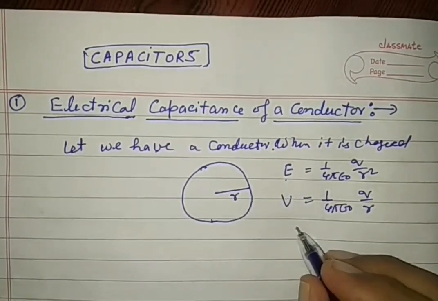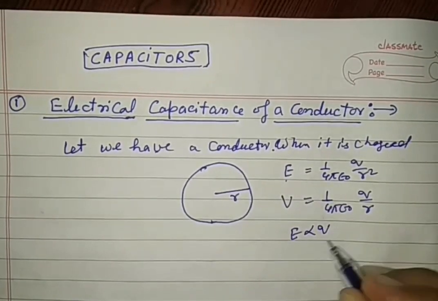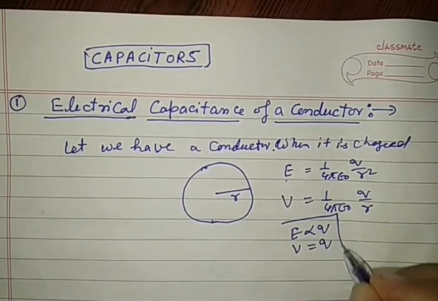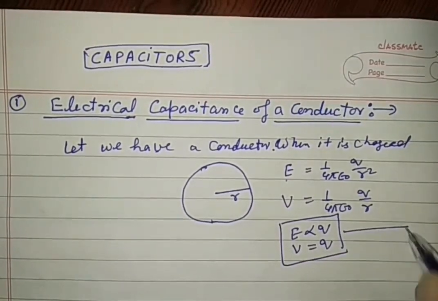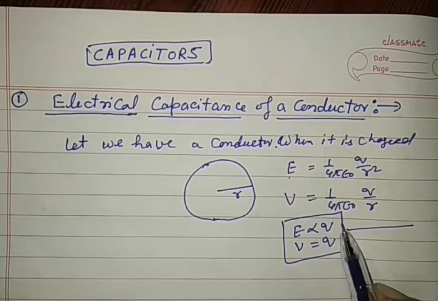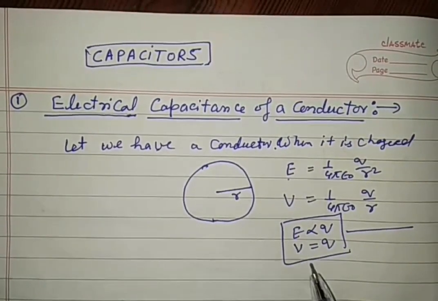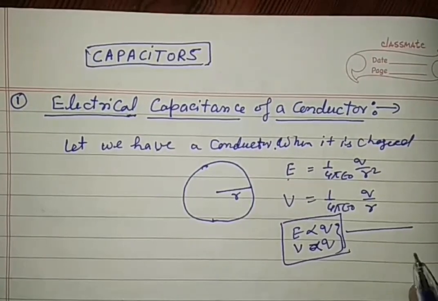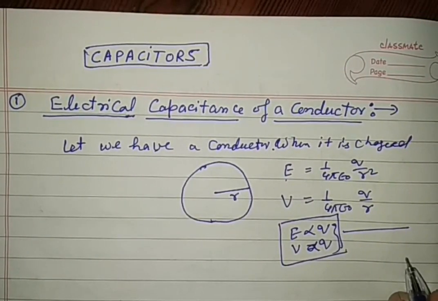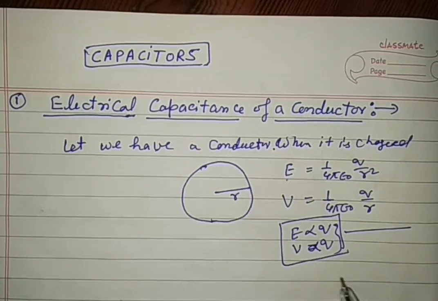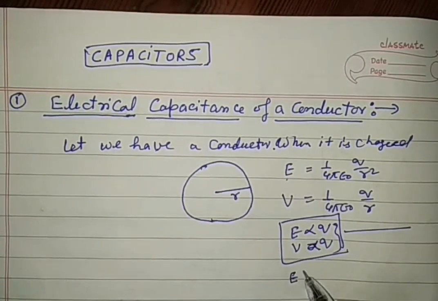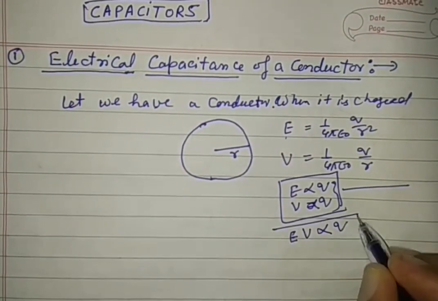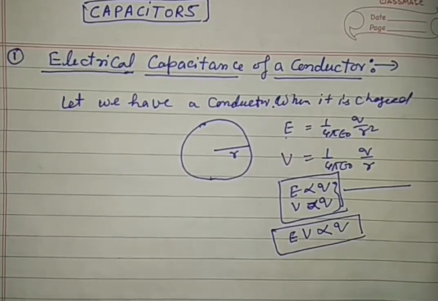This electric field is directly proportional to the charge, and the electric potential so produced is also directly proportional to the charge. These 2 points must be clear. It simply indicates that electric field intensity and potential both increase on increasing the charge.